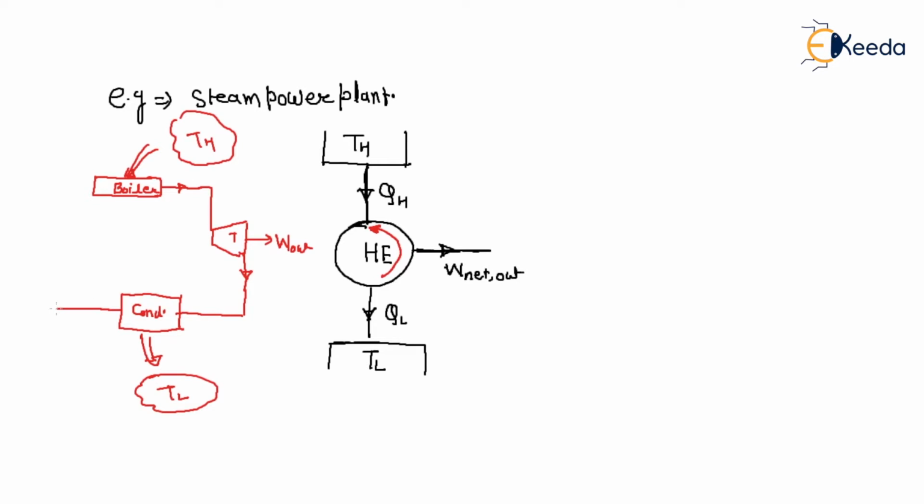And again it will be pumped to high pressure, this is WP, to the boiler. This is your cycle. So what is the heat engine? Why is this net? This is your heat engine operating in a cycle,